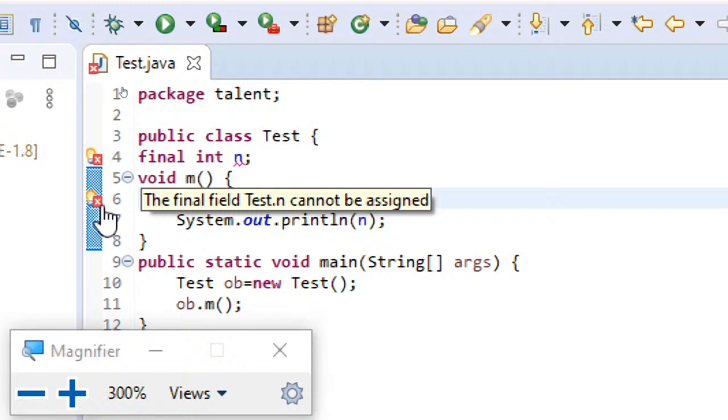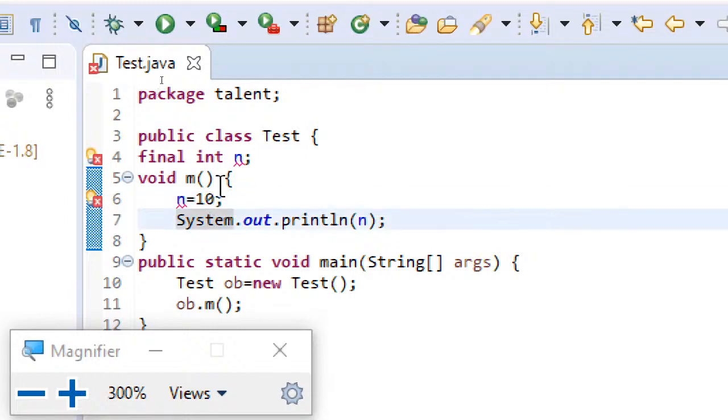Cannot be assigned. So the point to be noted is that final variables can only be initialized in the constructor of the class. I repeat, final variables can only be initialized in the constructor of the class. This is the point I would like to make here. If final variables are not initialized when they are declared, they can only be initialized in the constructor of the class, but not in normal methods.